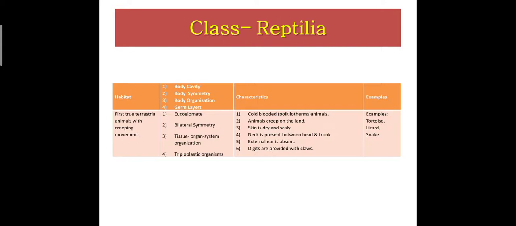The animals creep on the land. Skin is dry and scaly. Neck is present between head and trunk. External ear is absent. Digits are provided with claws. Examples: tortoise, lizard, and snake.